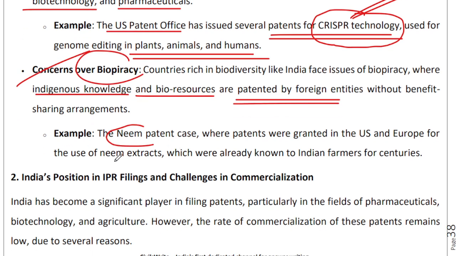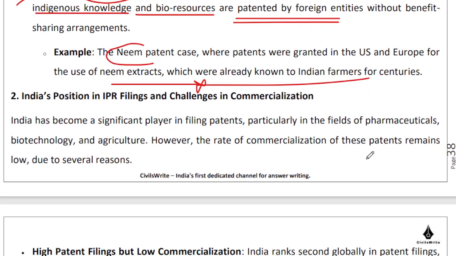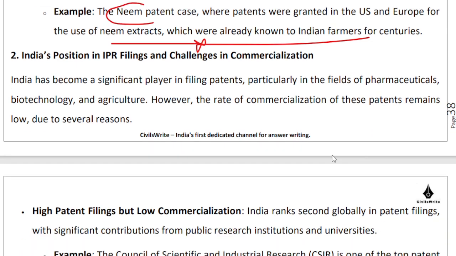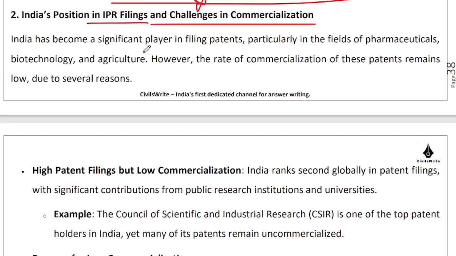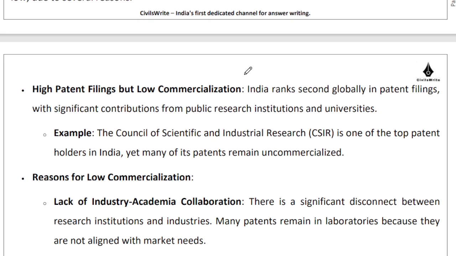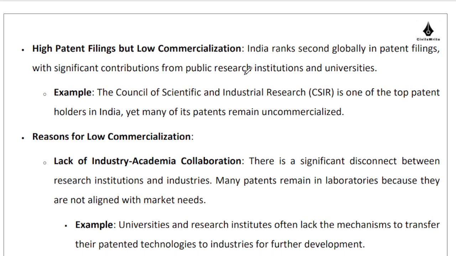If you can also highlight some more relevant laws, legislations, and treaties in this regard, that will always be further helpful, right? Apart from this, what is India's position on IPR filings and challenges in commercialization, right? So India is definitely a significant player when it comes to filing patents for pharmaceuticals, biotechnology, agriculture, etc., right? But the commercialization is low, right?